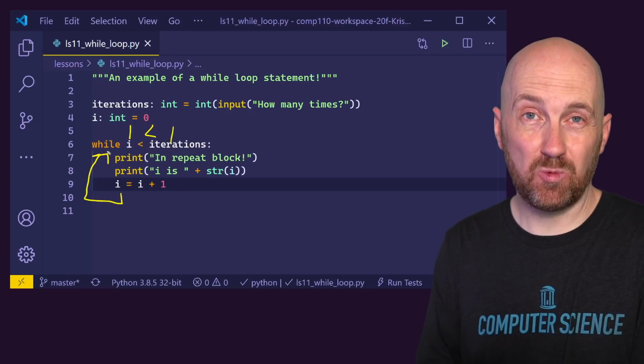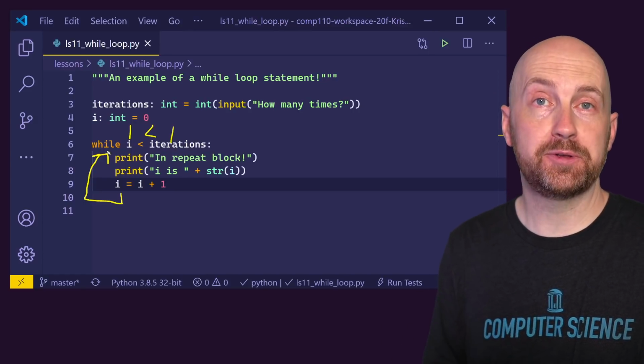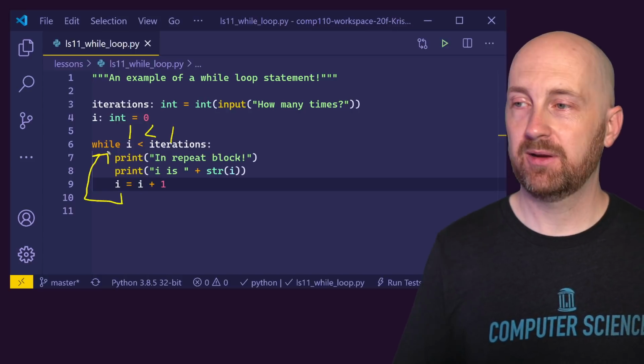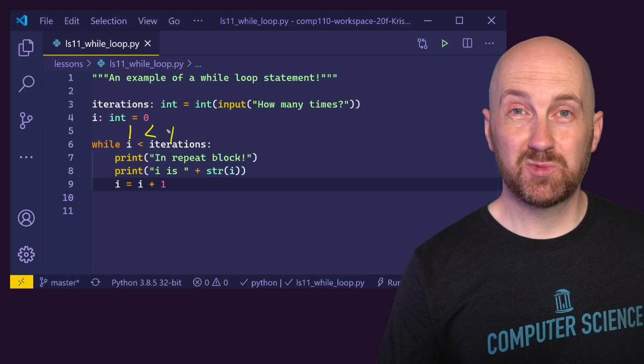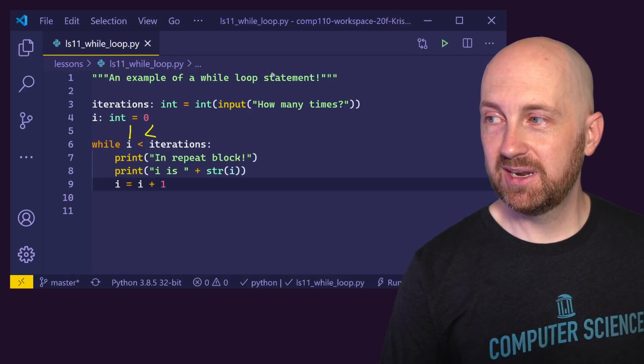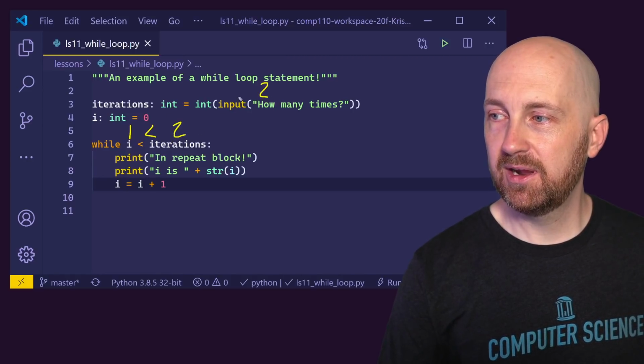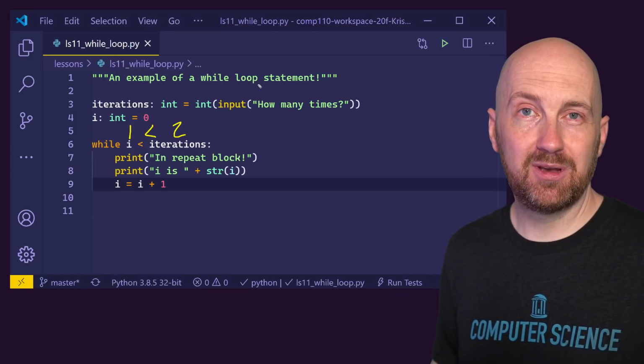Well, in this case, is 1 less than 1? No, that's false. So we're going to jump over the repeat block. All right. Now, just to very quickly demo that this would cause multiple repetitions, if we had entered 2 here instead, the same things would have happened up until now.